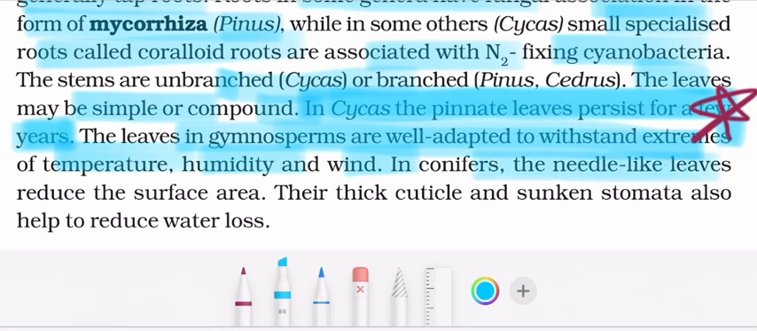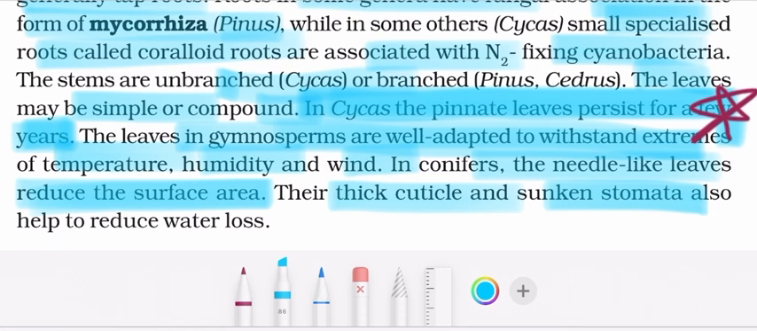In conifers, the needle-like leaves reduce the surface area. The thick cuticle and sunken stomata also help to reduce water loss.